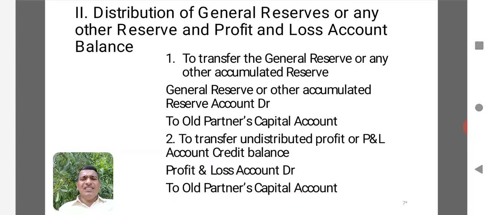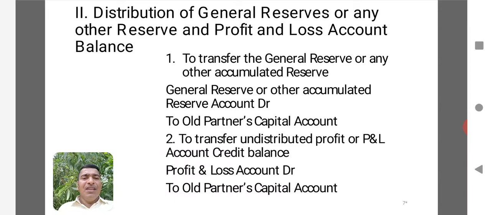So let us discuss the entries one by one. To transfer the general reserve to the partners' capital accounts, we use the journal entry: general reserve or other accumulated reserve account debit to old partners' capital account. Here the old partners' capital account is credited because they are the givers of the benefit. We can assume that the general reserve is actually something given by the old partners, so we have to credit the old partners' capital account.